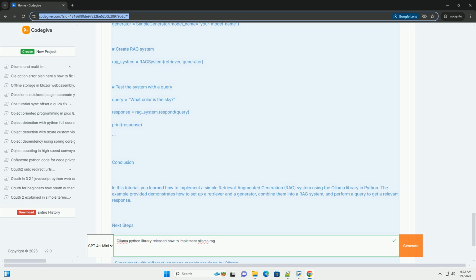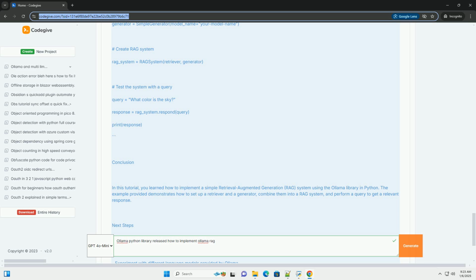Step 2. Set up the retriever. The retriever will fetch relevant documents based on the input query. You can configure it to use various sources of information, such as a text file, a database, or even an API. Step 3. Set up the generator. The generator will generate the final output using the documents retrieved by the retriever.